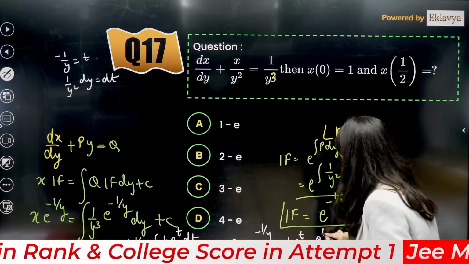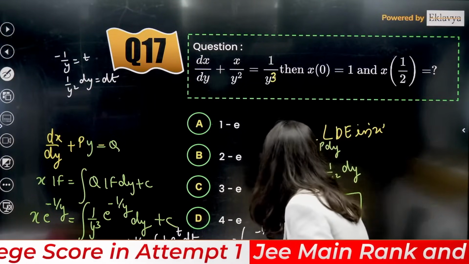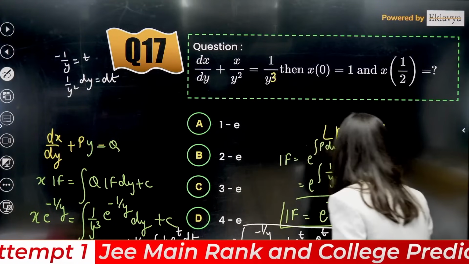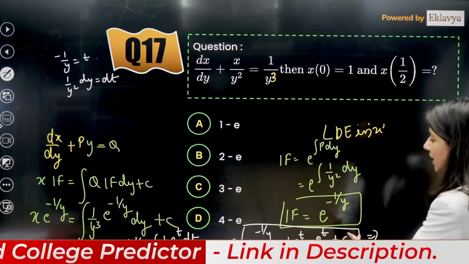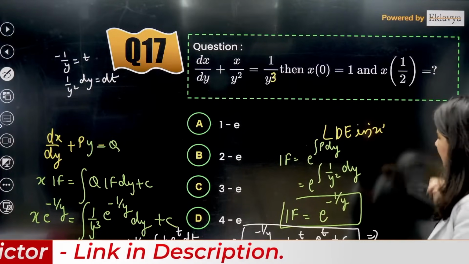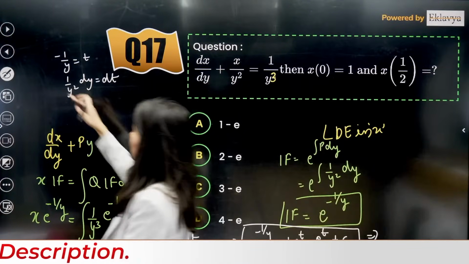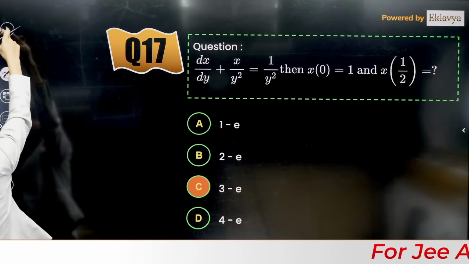So this is e raised to power t plus c. This is by using by parts. And now you can convert your t, put t is equals to minus 1 by y back and then use the initial condition. Okay. So let me just take you to the solution which I have right here.